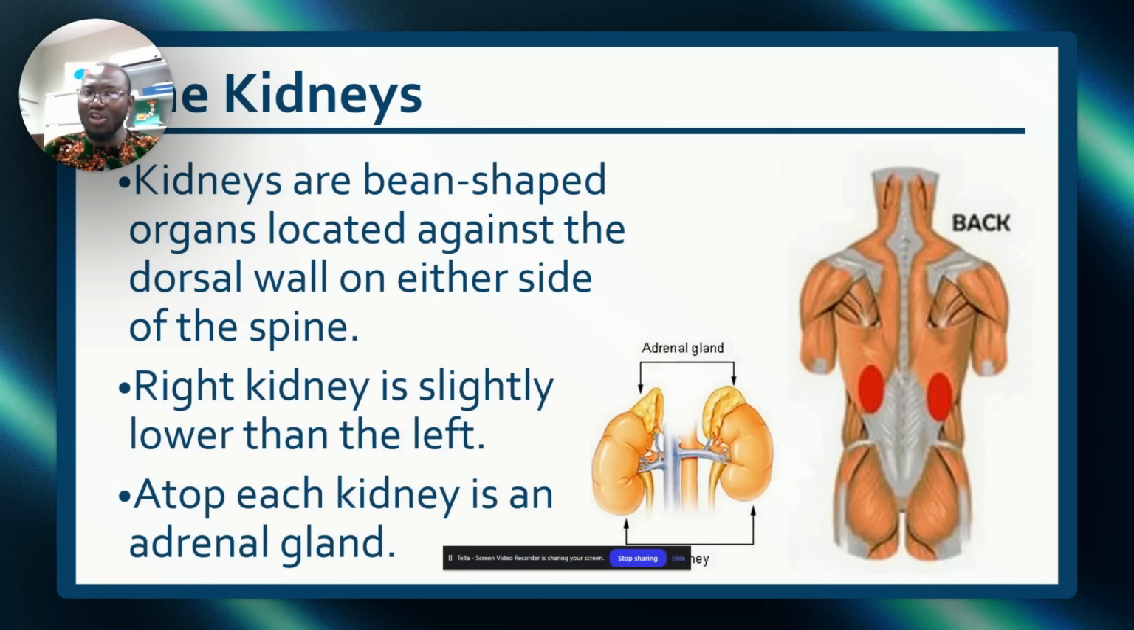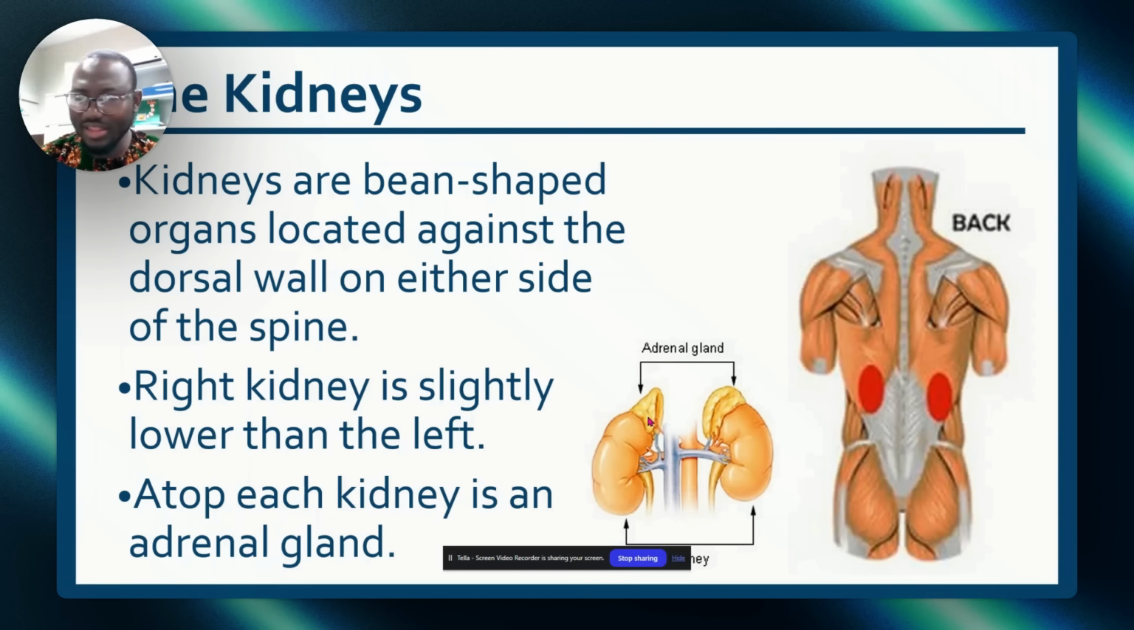And because it's located posteriorly, it's located against the dorsal wall on either side of the spine. Now, this question always comes out: the right kidney is slightly lower than the left kidney. Why? If they ask you in the exam, it is because the liver is pressing on the kidney, pushing it down a little. If you look at this yellow organ here, this is the adrenal gland.